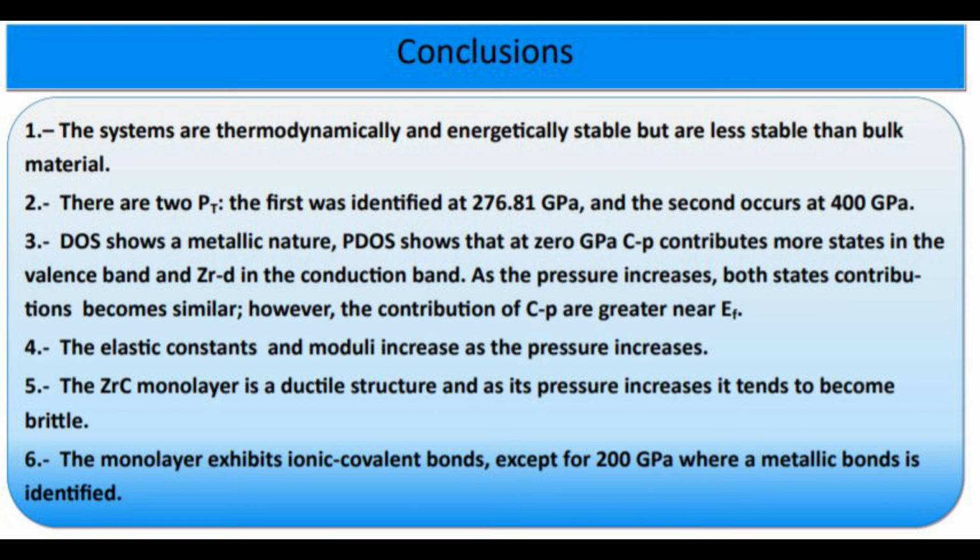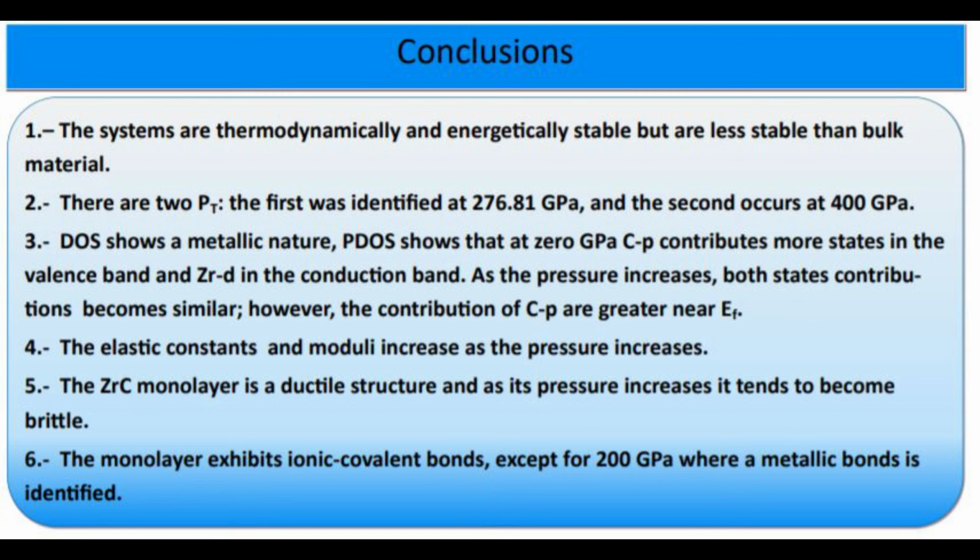B2 shows that at 0 gigapascals, carbon p orbitals contribute more states in the valence bands, and zirconium d orbitals in the conduction bands. As the pressure increases, both states' contributions become similar. However, the contribution of carbon p orbitals is greater near the Fermi energy.